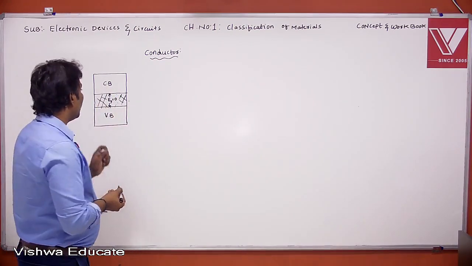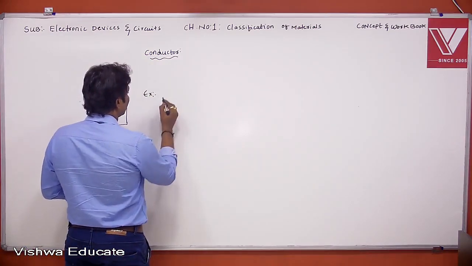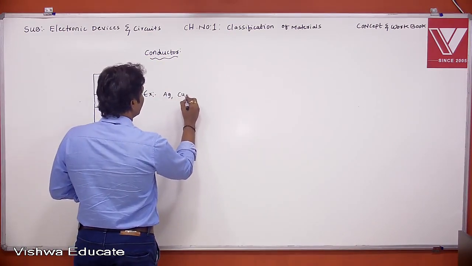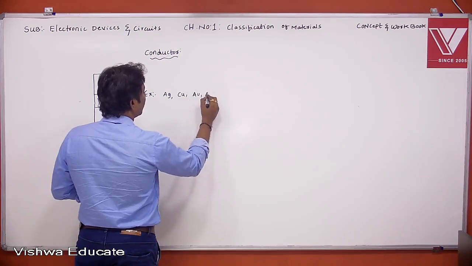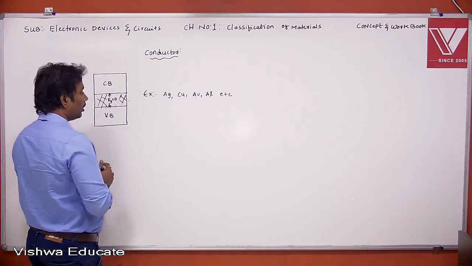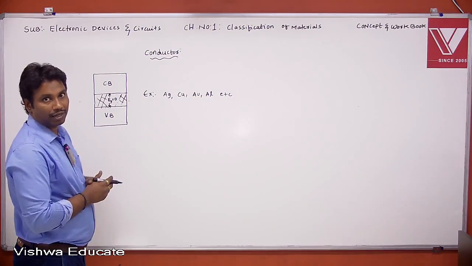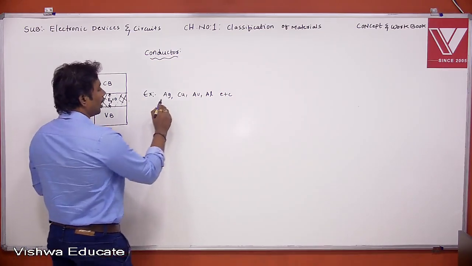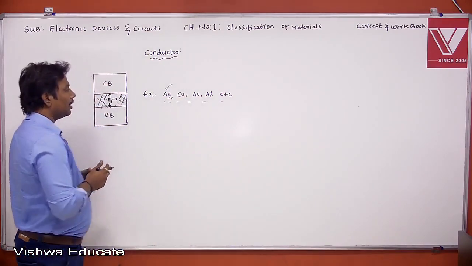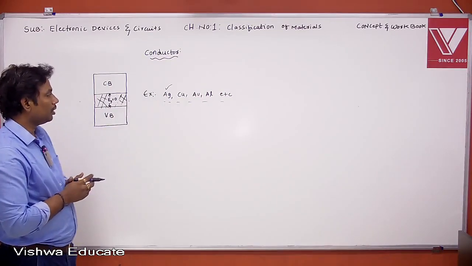And what are the examples of conductors? The examples of conductors are silver, copper, gold, aluminium, etc. These are a few examples of conductors. Simply, we can say all metals are conductors, but all conductors are not metals. Among all those metals, which one is the best conductor? Silver is the best conductor, because it offers high mobility compared to copper, aluminium and gold.